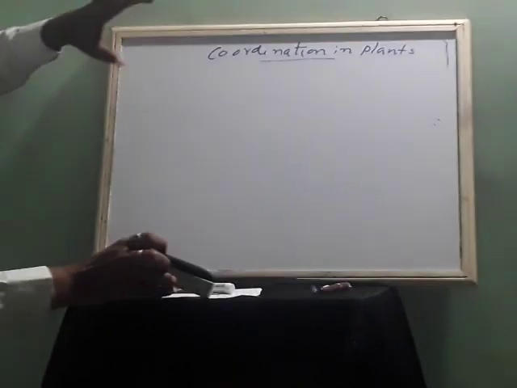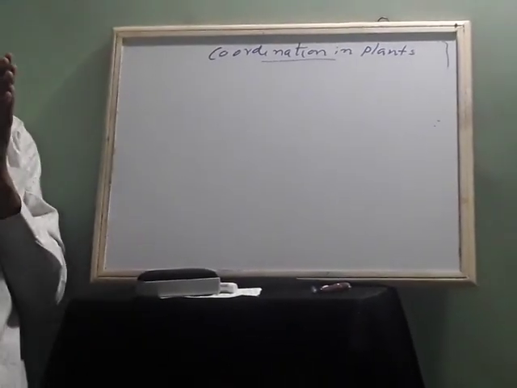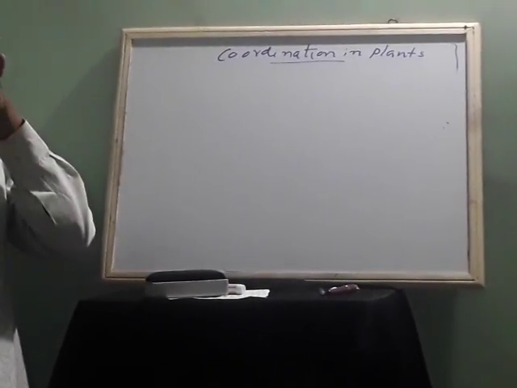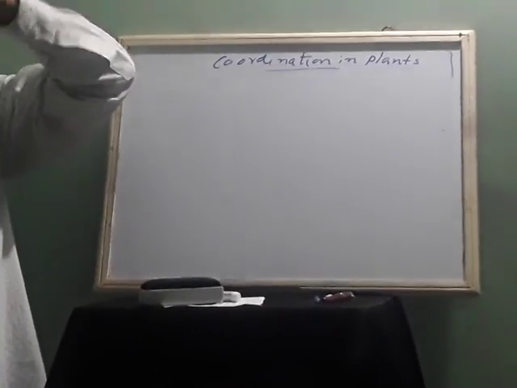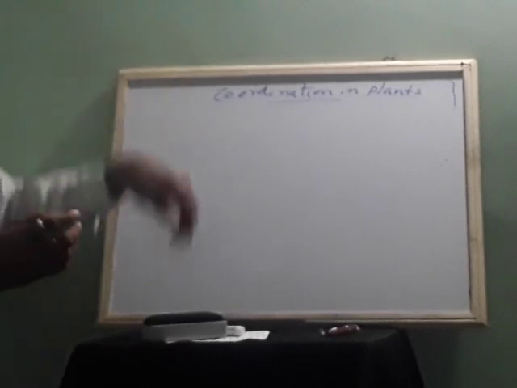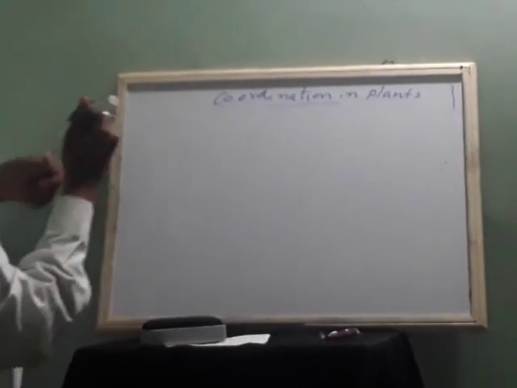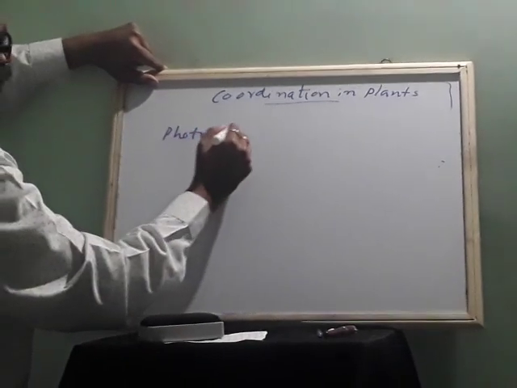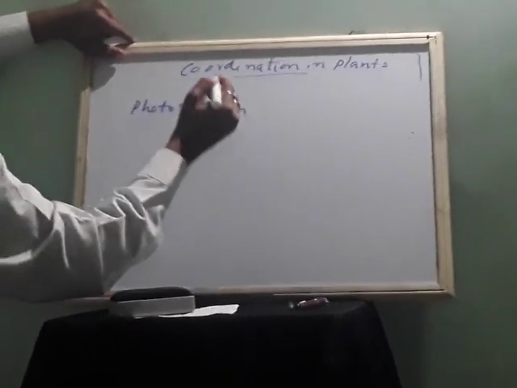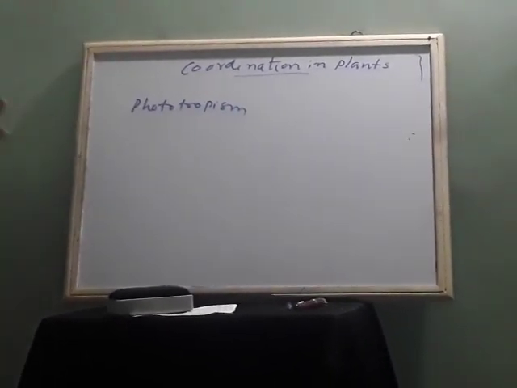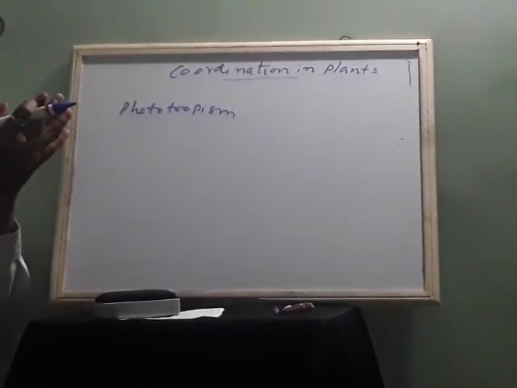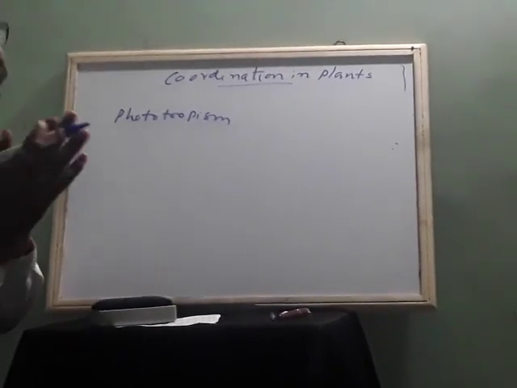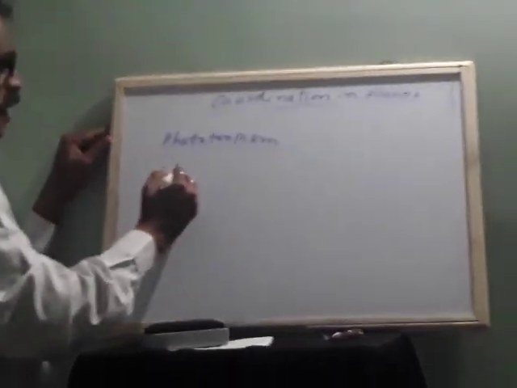So this growth of the plant, the upper part of the plant moving or facing towards the sunlight, is called phototropism. Photo means light. Sometimes, if you use some chemicals, some of the plants move or bend towards the chemicals. That's called chemotropism.